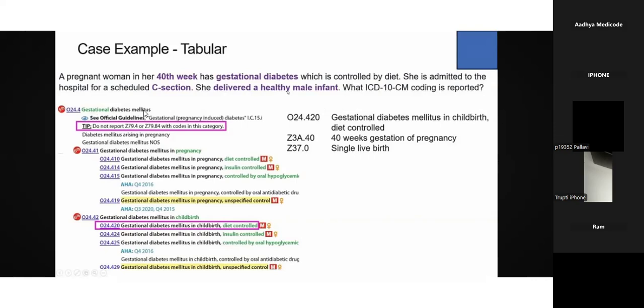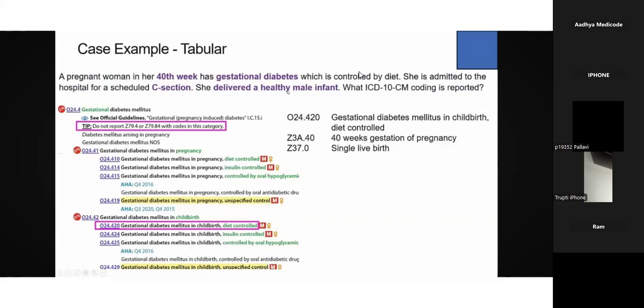So you can check it out here. Gestational diabetes mellitus. You can go to pregnancy, and there you can look it up. Diabetes mellitus arising in pregnancy, gestational diabetes NOS. And here you can check it out, it is of 40th week. It is given as gestational diabetes mellitus in pregnancy, which is diet controlled.